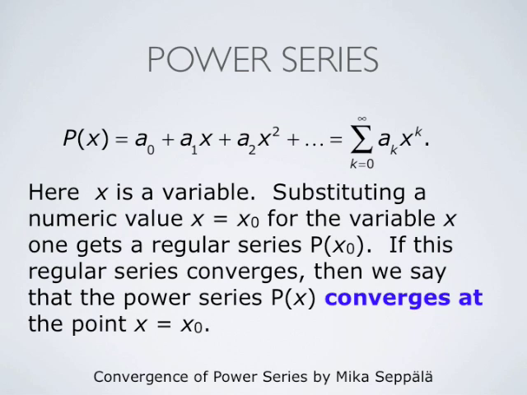Substituting a numeric value x0 for the variable x, one gets a regular series of numbers, P at x0. If this regular series converges, then we say that the power series P(x) converges at the point x0.